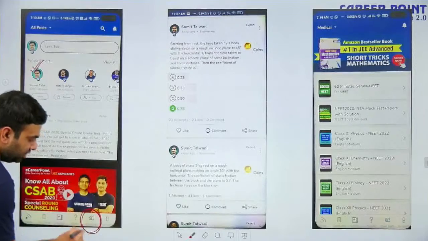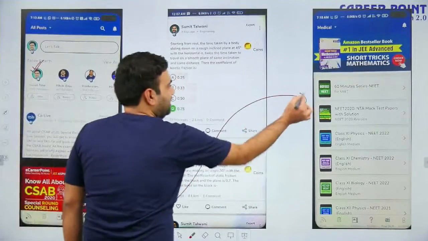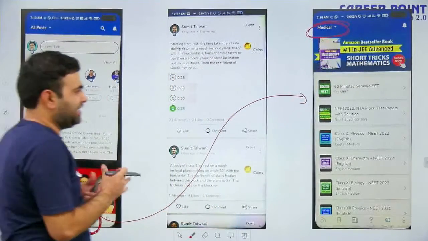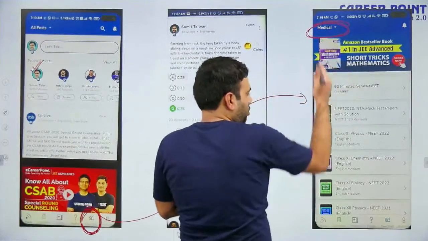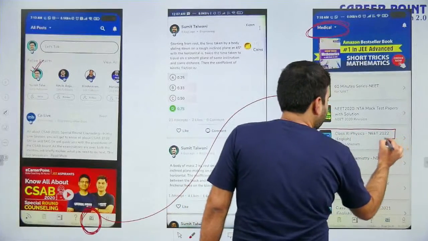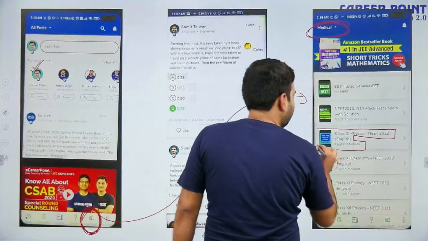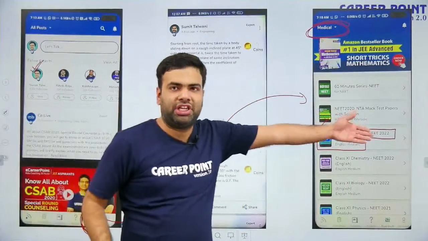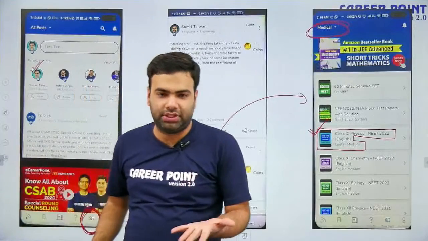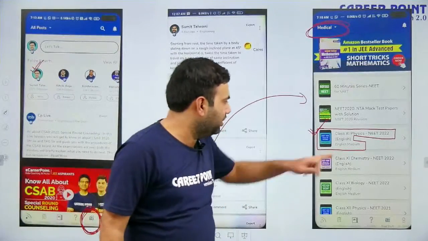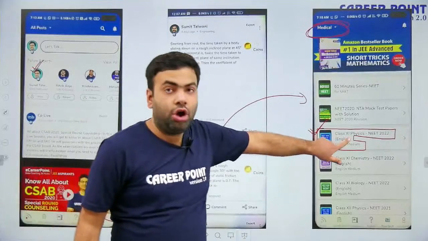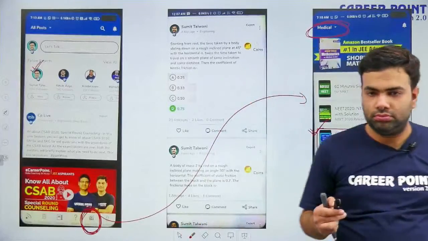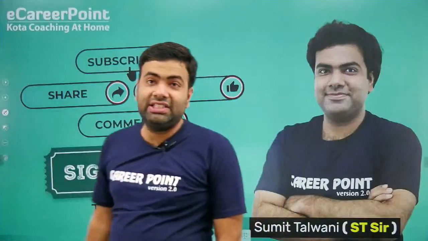Go here, free stuff. This is a section, free stuff. Go here and you will see this window. Select medical, because I am teaching in medical. You will see my notes in the medical section only. Now in medical, if you scroll down, you will see this category, class 11th NEET 2022 English medium physics. Just go here and select the chapter. You will see motion in one dimension and projectile motion. After that we are going to start a new chapter. Here you will get all the previous videos and all their respective PDFs along with annotated notes.